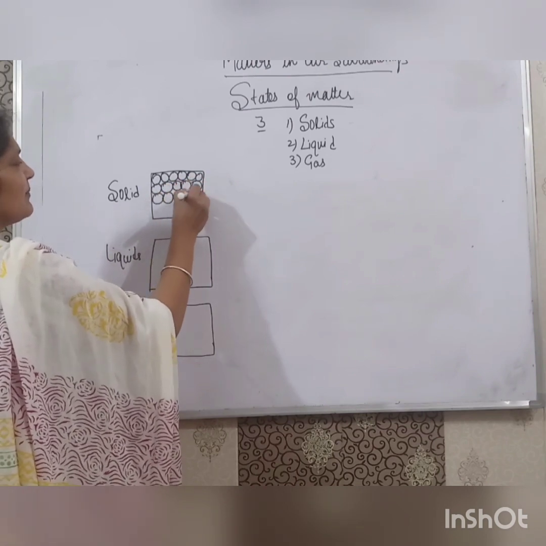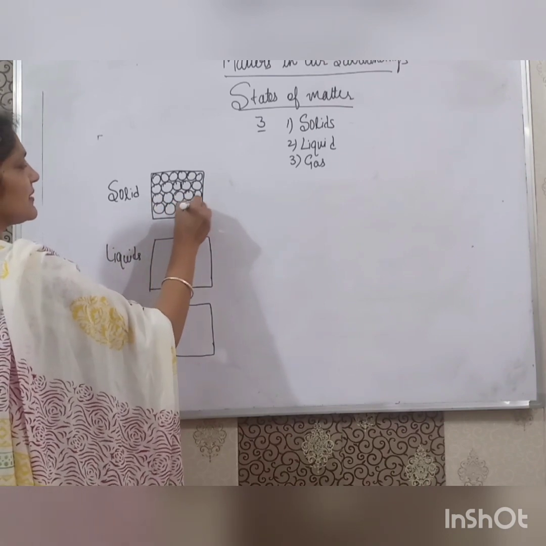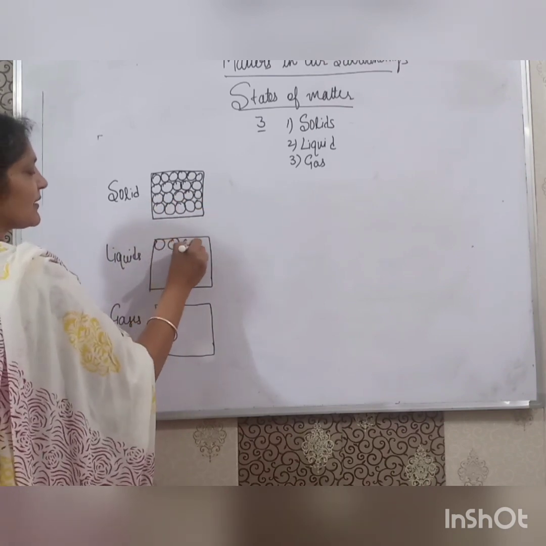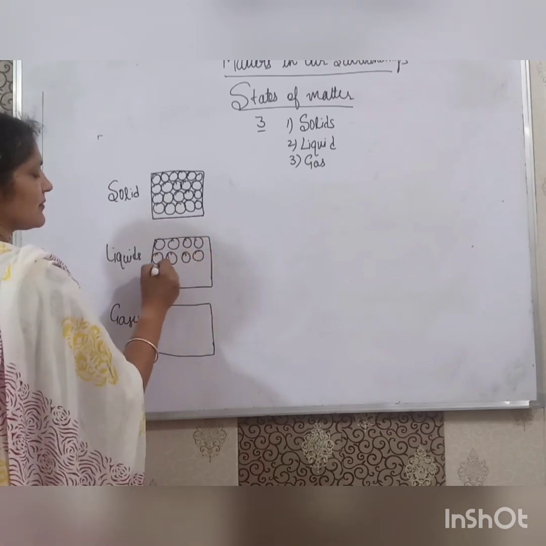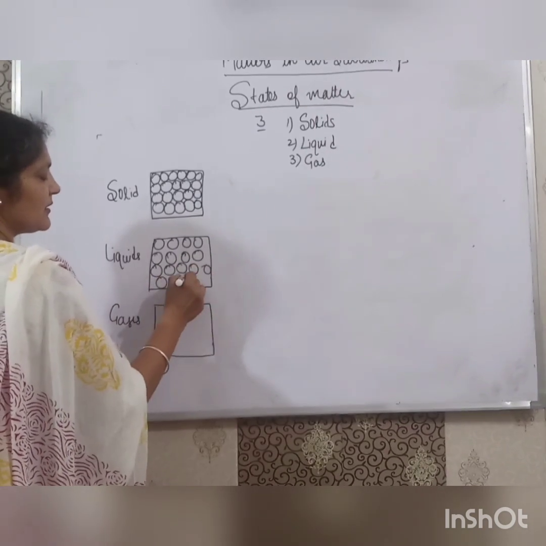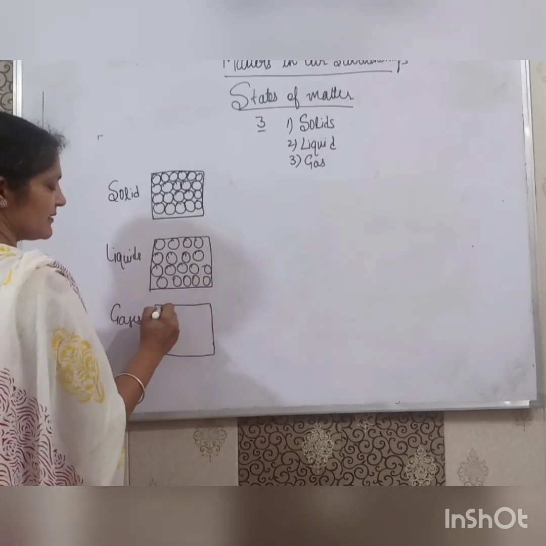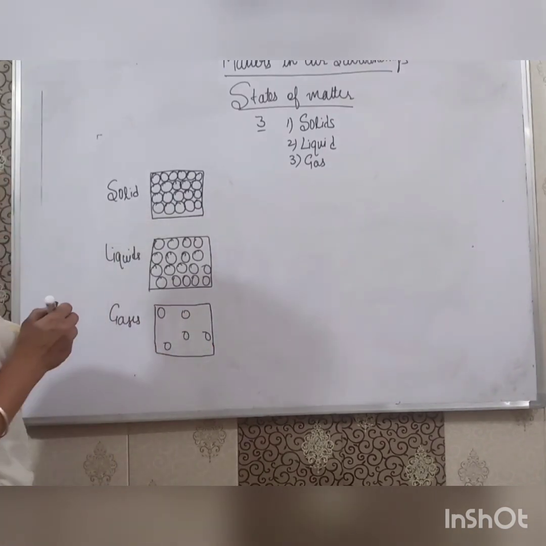See how the particles are arranged. In liquids, the particles are a little bit away from each other. This is the arrangement of particles in liquids, and in gases, they are very far from each other.